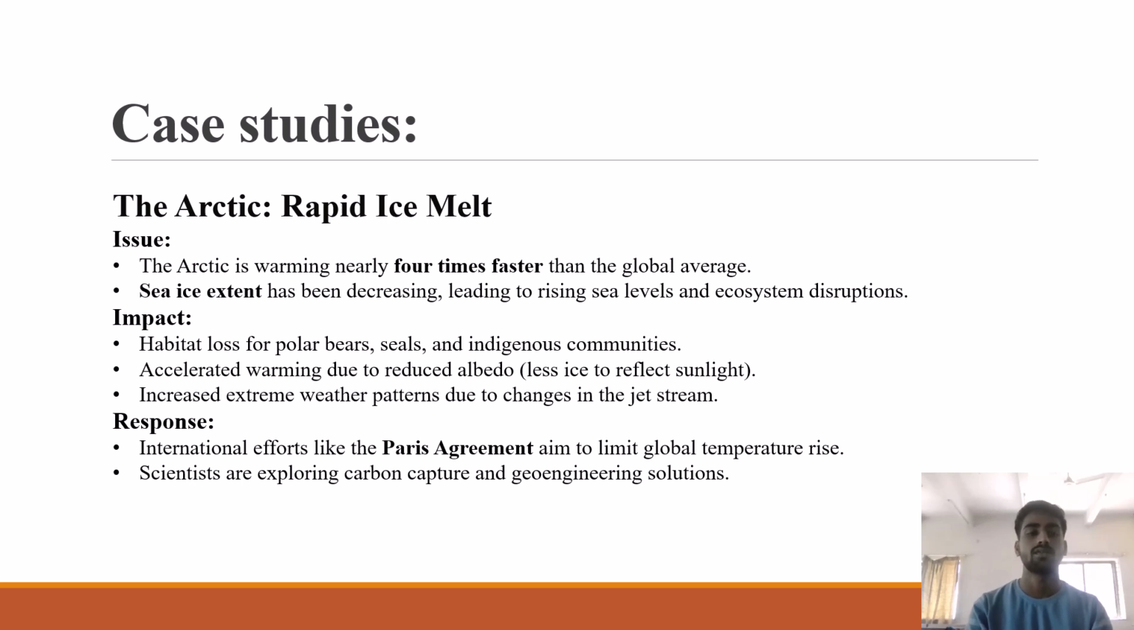There are some impacts of global warming: habitat loss for polar bears, seals, and indigenous communities; accelerated warming due to reduced albedo, less ice to reflect sunlight; and third, increased extreme weather patterns due to changes in the jet stream. So what is the response? International efforts like the Paris Agreement aim to limit global temperature rise. And second, scientists are exploring carbon capture and geoengineering solutions.